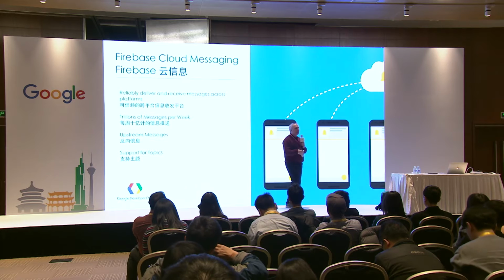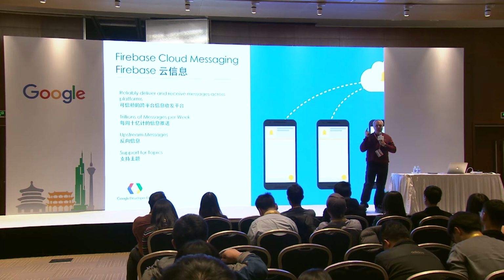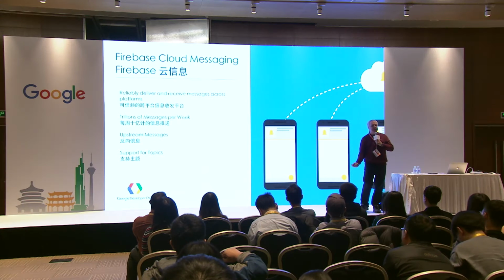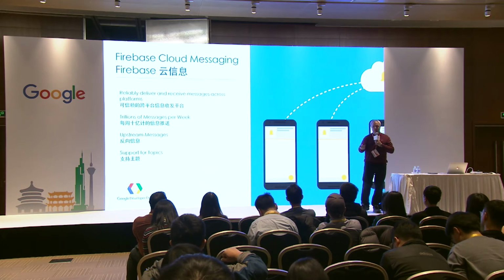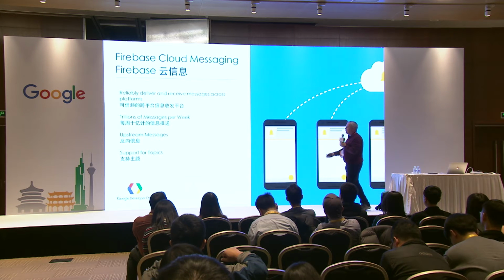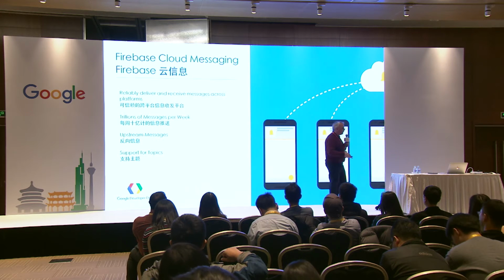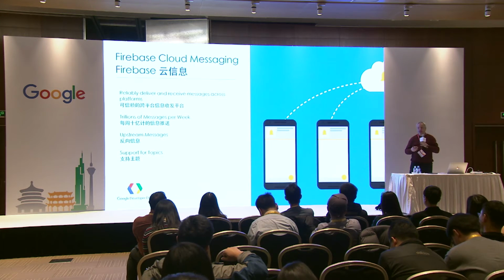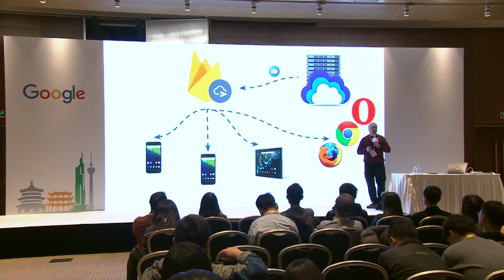With cloud messaging, you start getting some more functionality that wouldn't be possible with the console and notifications, such as upstream messages. So you saw me receiving a message from Firebase notifications, but I can build my app, when I'm using cloud messaging, to send upstream messages too. For example, maybe in response to a message that I've received, I could send something back. This could be used for chat rooms, peer-to-peer chat, all of those kinds of things. And topics, as I mentioned earlier on, are also supported in Firebase Cloud Messaging. So when you build something that uses Firebase Cloud Messaging, you get all of these benefits. Now, to build this is a little bit more complex.